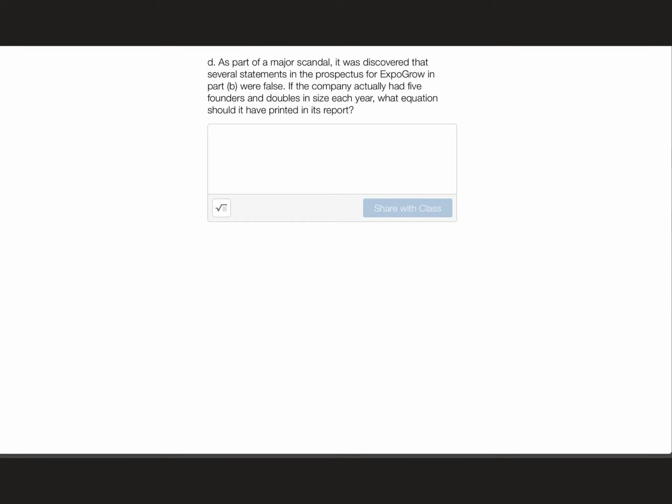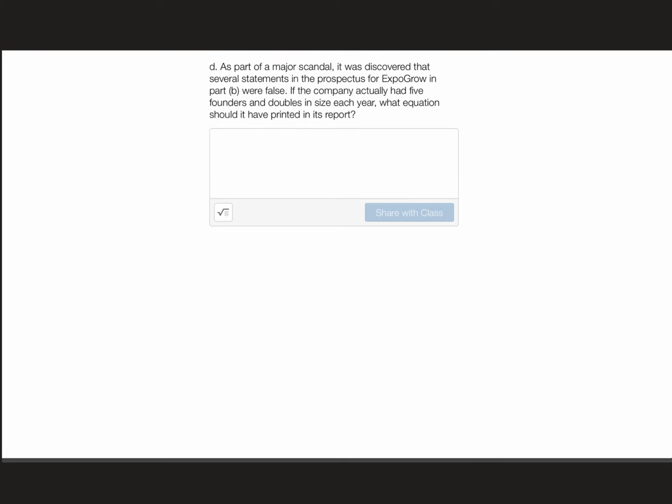All right, so now as we look at the fourth situation here, as part of a scandal, it was discovered that several statements in the prospectus, remember that's just the statement on how the company's doing, for Expo Grow in Part B were false. If the company actually had 5 founders and doubles in size each year, what equation should it have printed? So if we had 5 founders, then our zero term would be 5.